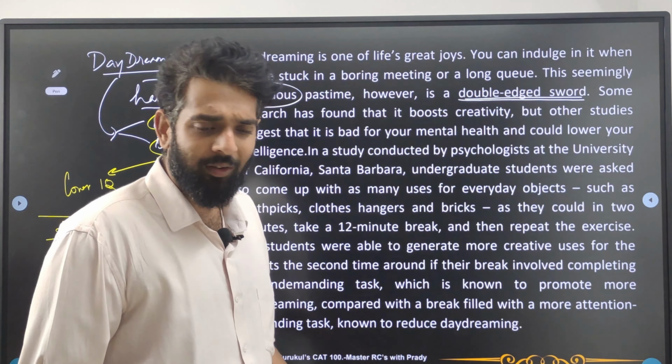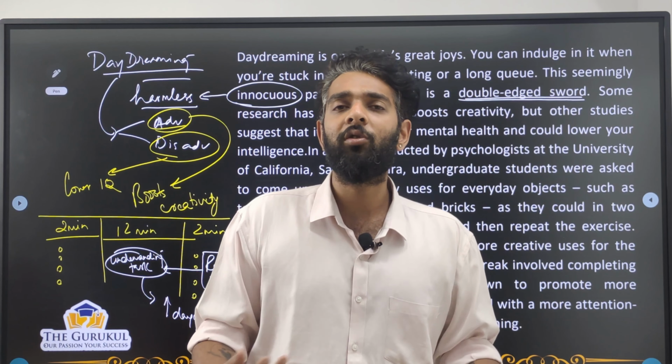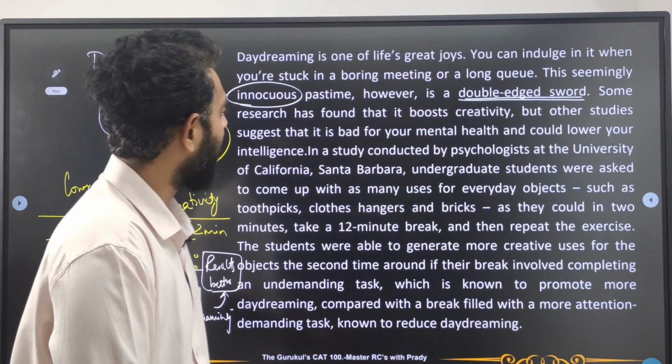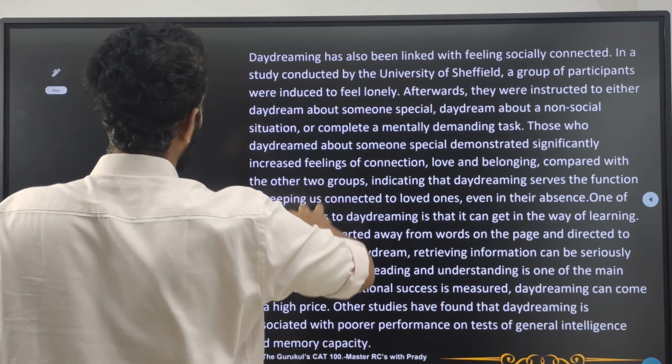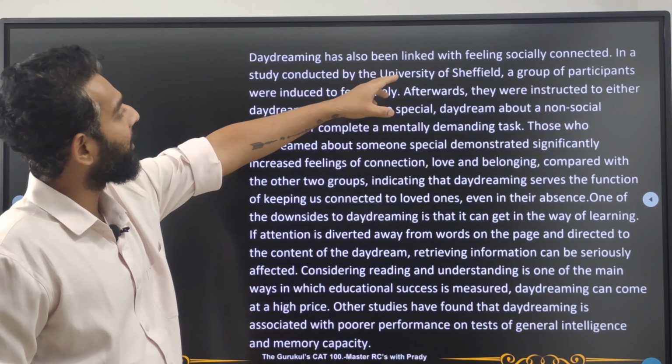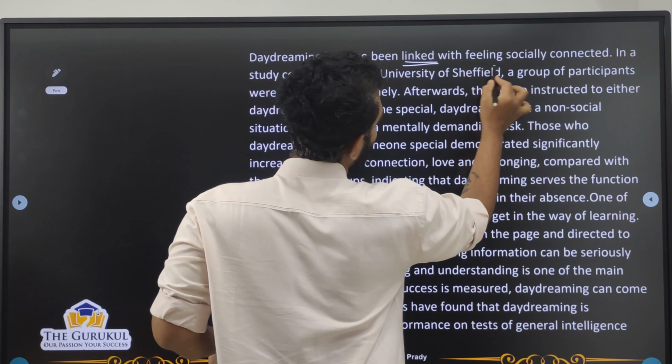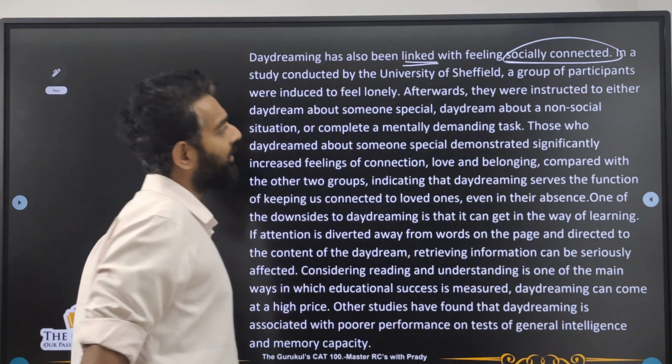So attention demanding tasks could be like doing multiplications, doing additions, anything that requires you to focus too much on that task. Okay, now let's move forward. Daydreaming has also been linked with feeling socially connected. So again, we have another linkage over here for daydreaming, and that is with social connection.